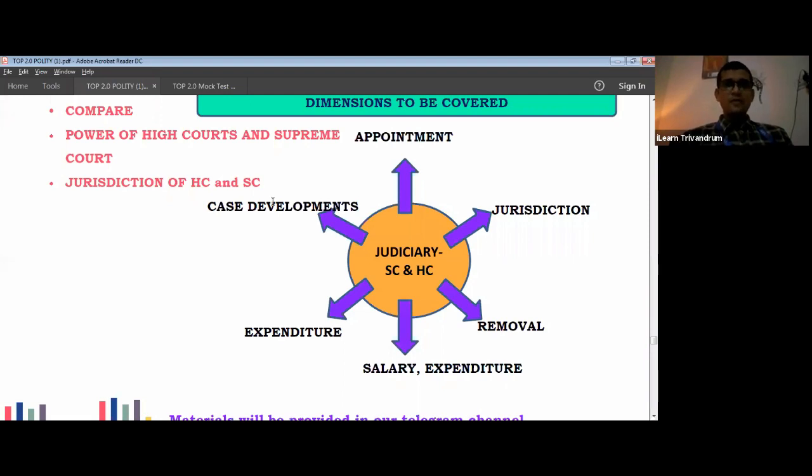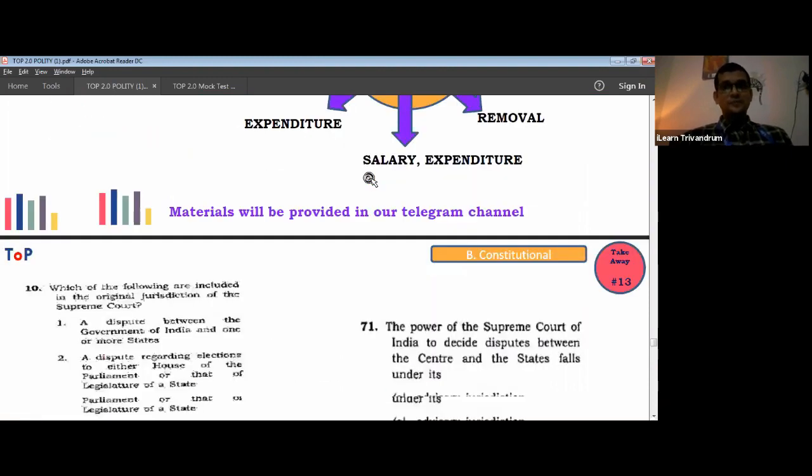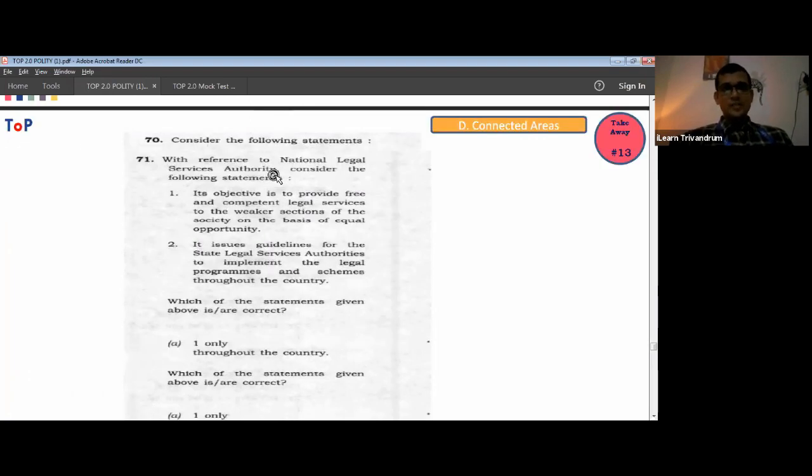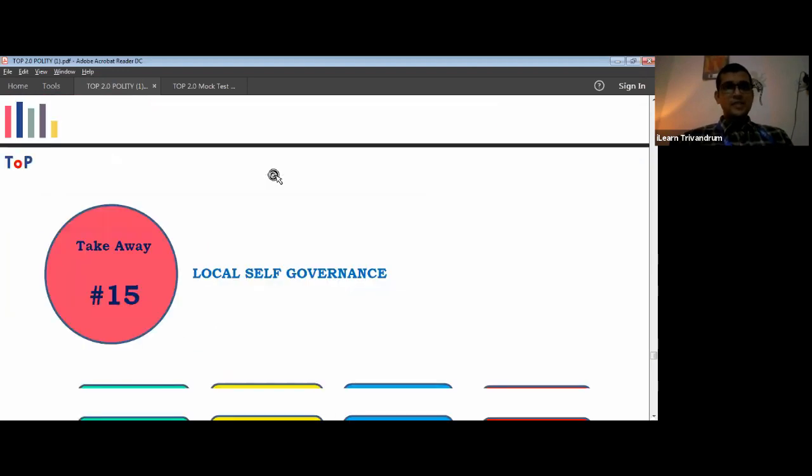In the same way, for every body we have to analyze all the dimensions. We have to look into the appointment, who makes the appointment, and whether the person who is appointing is the one who is removing, or is it a higher authority who is removing? If there is a change in that, we should definitely look into it. What about the salary, who is paying it, how independent the body is? All those dimensions have to be looked into. Wherever required, I will be going back to the polity TOP slides, so that it helps you to understand things in a very easy manner.